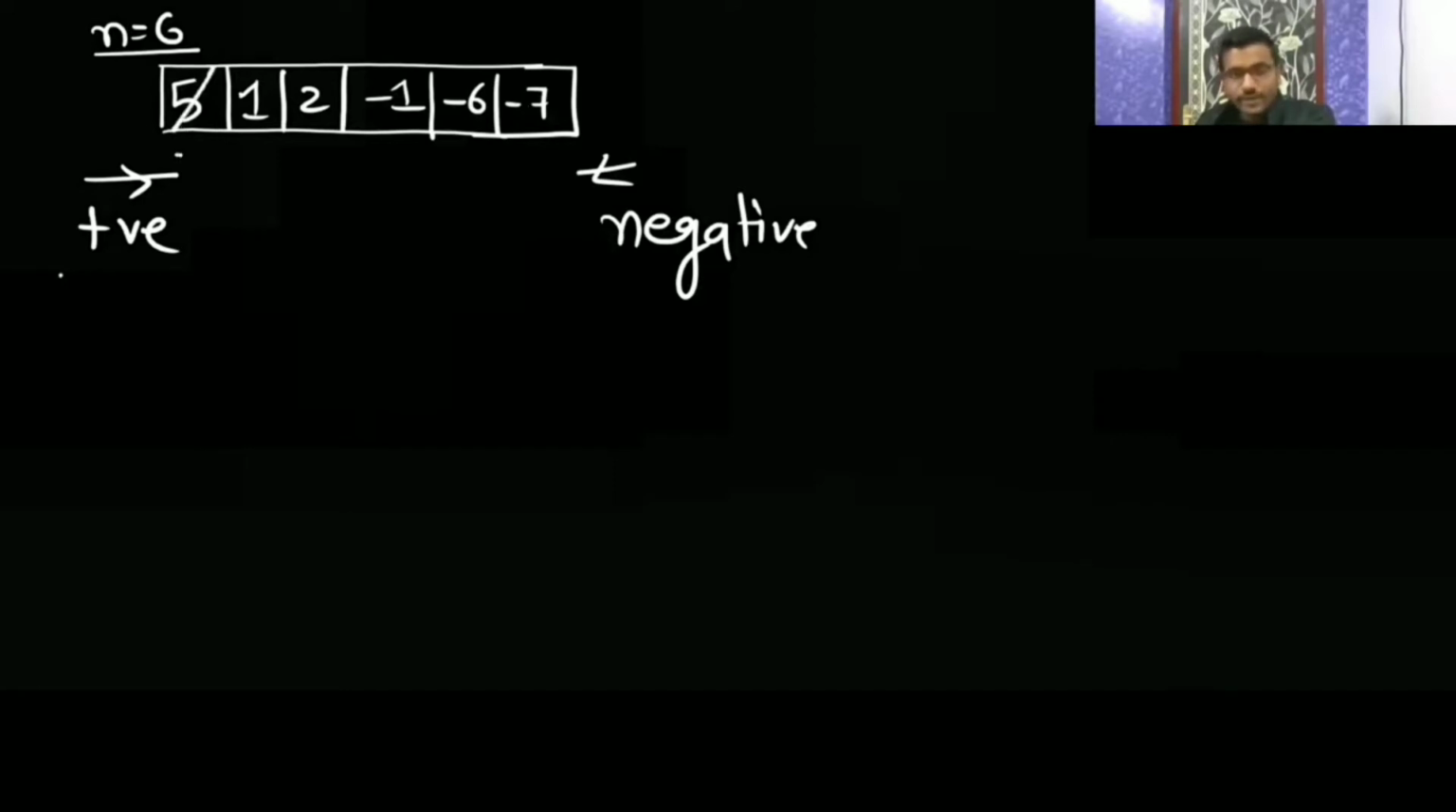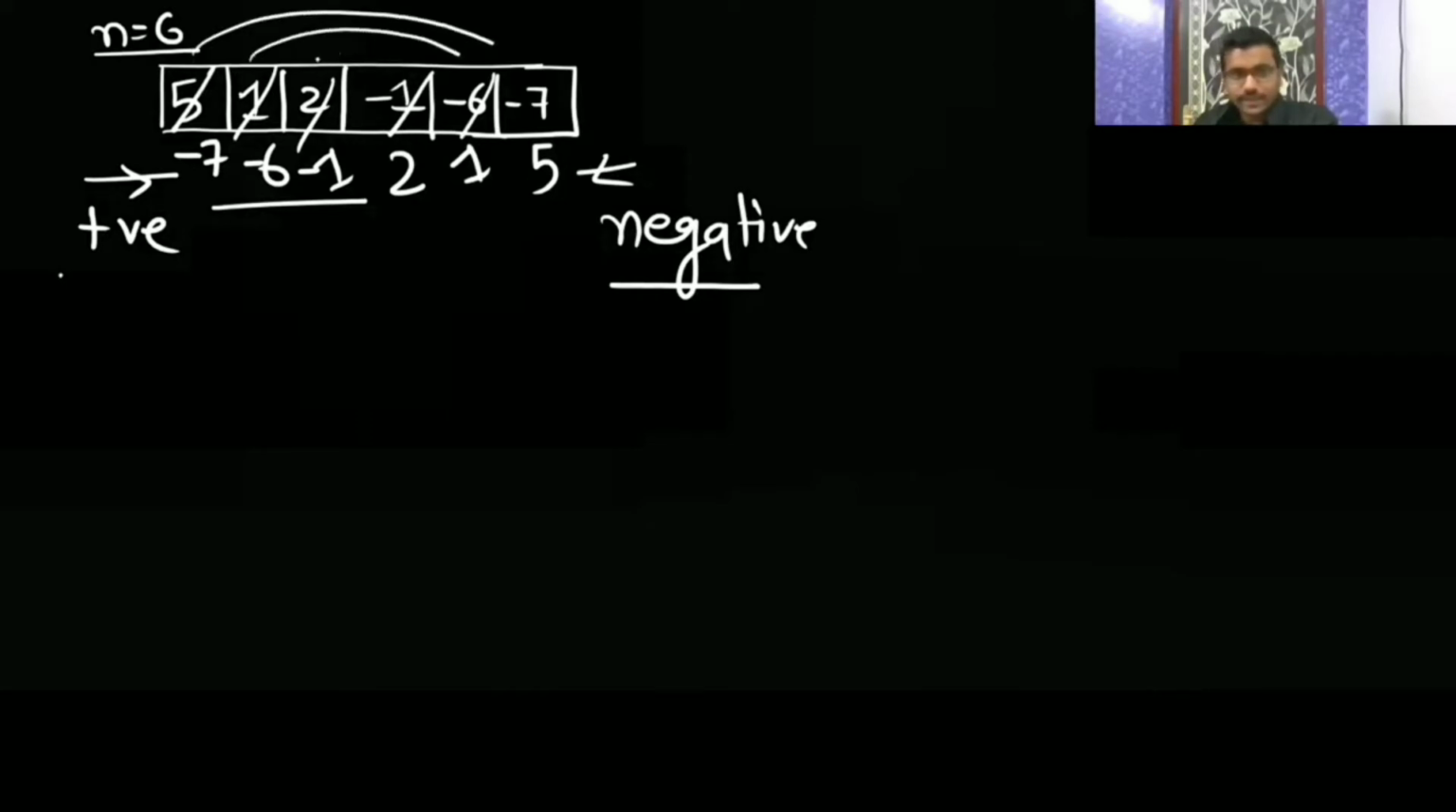So here you are going to exchange minus 7 and 5. Then again you get a negative, so exchange here. Then again you get a negative here, then a positive. See, from the left-hand side you are finding the positive value and from the right-hand side you are finding the negative value. Whenever you get a negative value, you exchange it with the positive one, like this.